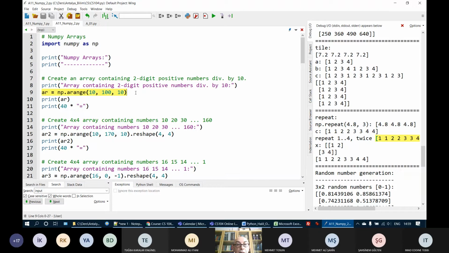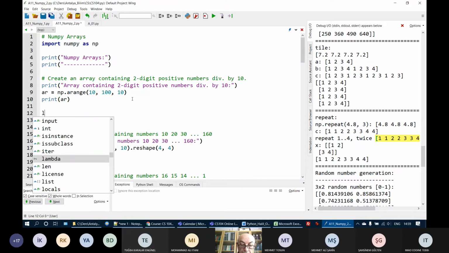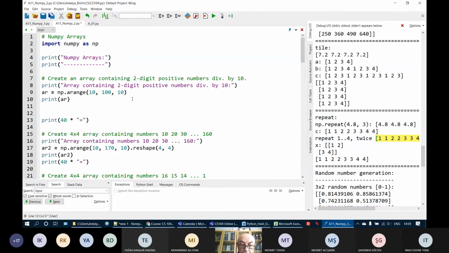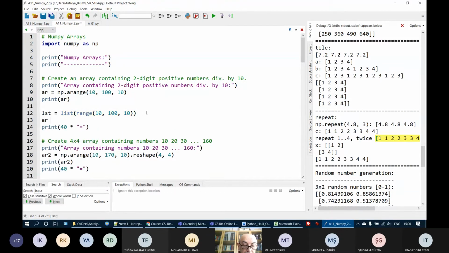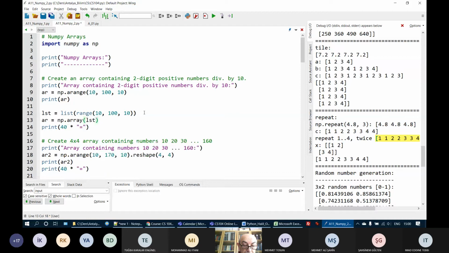What is another solution? I will just write another solution here. Here I will have, for example, a list. lst is equal to list(range(10, 100, 10)). This creates a list, okay? And after that, I may have my array equal to np.array, which converts this list to an array, okay?